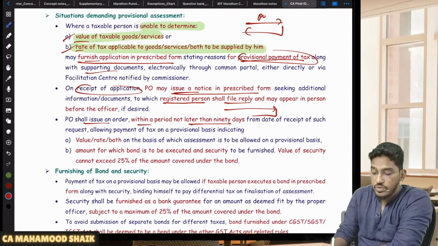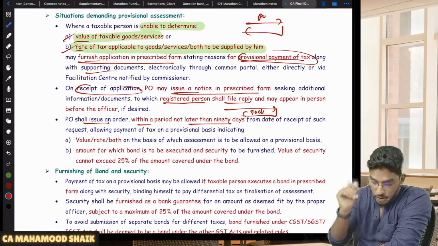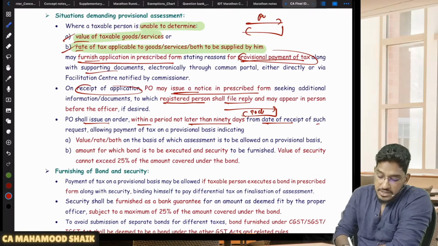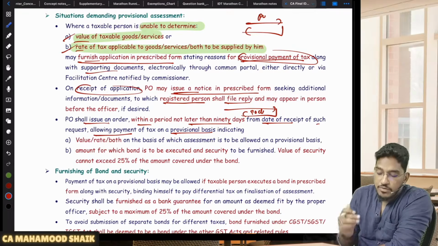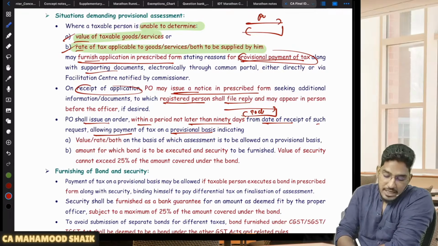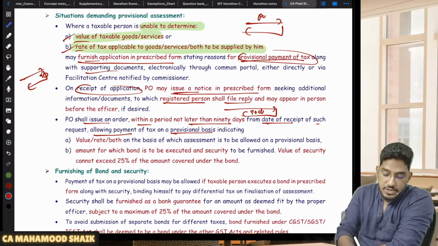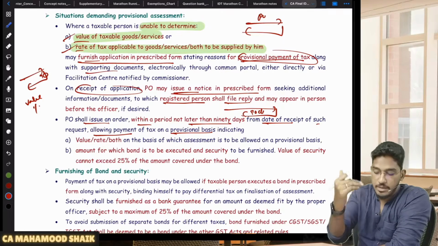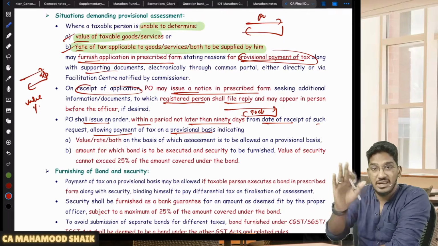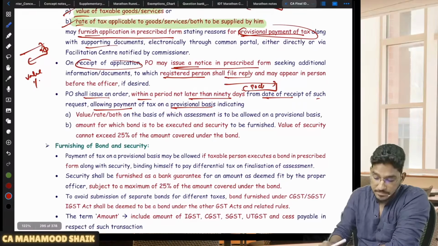You submitted the application, no? Within 90 days from the date of that application, he will give you the provisional assessment order, from the date of receipt of such request, allowing payment of tax on a provisional basis. So you made an application, and the PO will take 90 days. Within that 90 days, he will tell you the provisional assessment, not the final assessment. Okay, provisionally on this value you pay the GST. Provisionally, this much rate of GST you pay. Like that, the provisional assessment order will be given within 90 days from the date of receipt of the application.